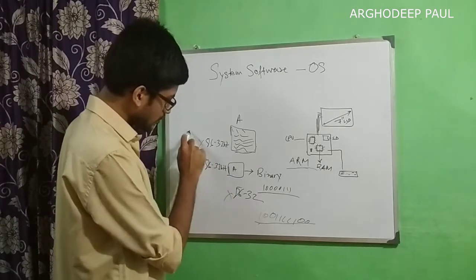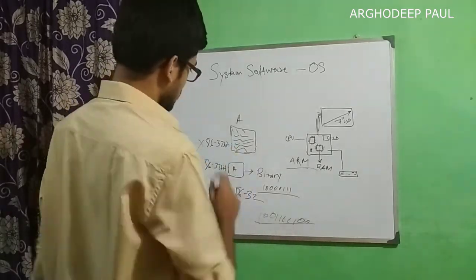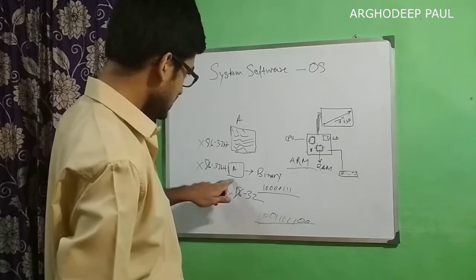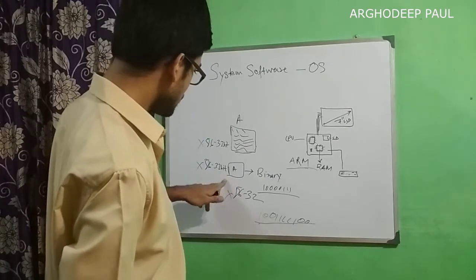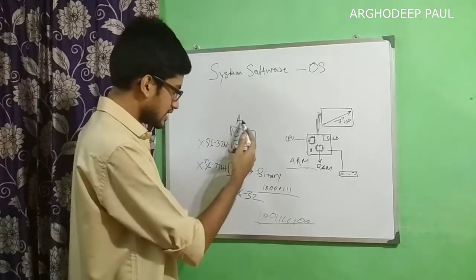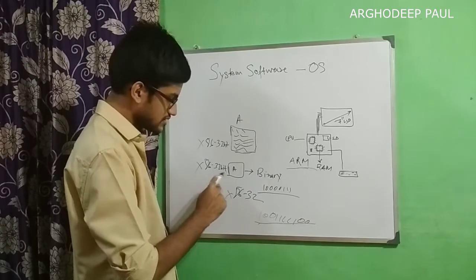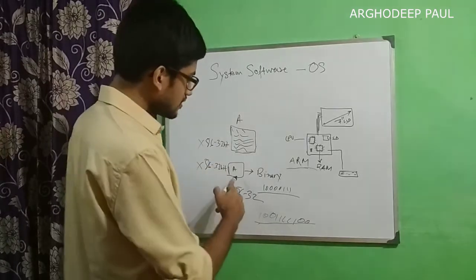You are working on this hardware architecture, CPU ISA, and we have written a program and are loading it into this compiler. This compiler understands the A language, and it is running on a 32-bit system.